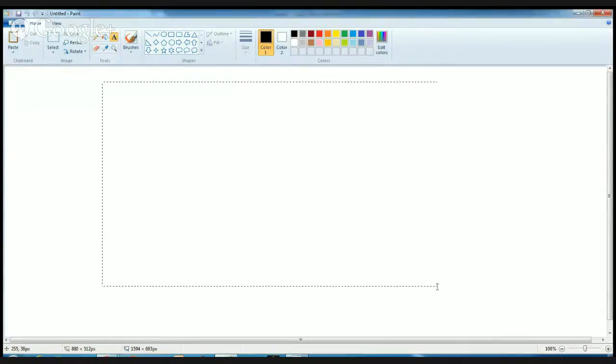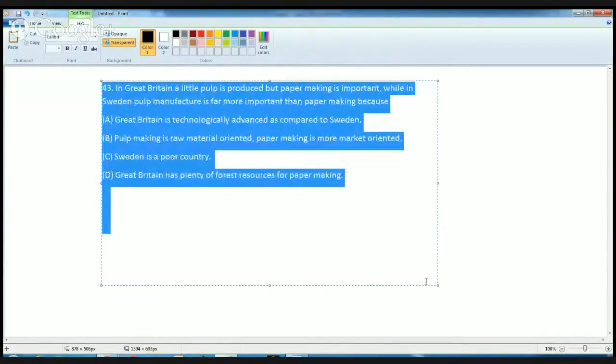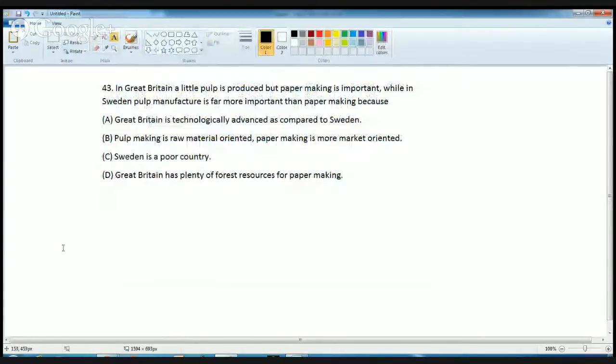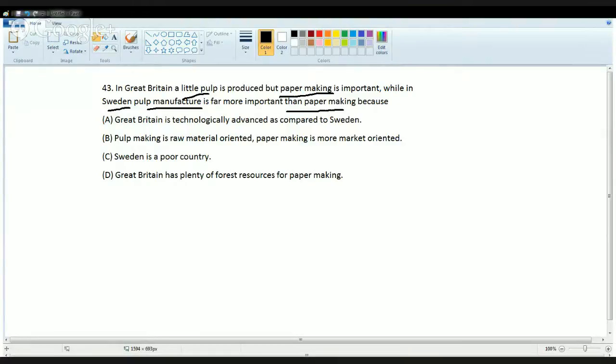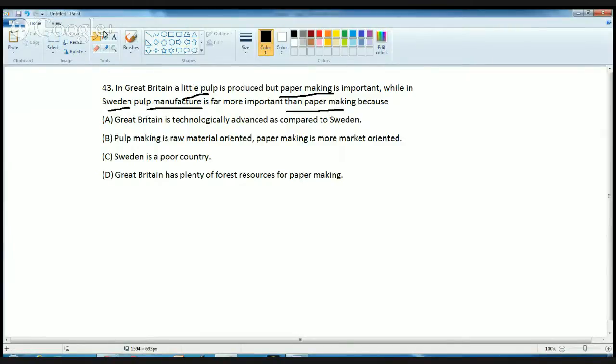Great Britain and Sweden. These two countries are known for paper. So what is the thing here is in Great Britain, you have less pulp, but paper making is an important industry. While in Sweden, pulp is manufactured a lot and is more important than paper making. Why? So the correct answer here is pulp making is usually raw material oriented. So it's near the source of raw material. Transportation is very costly, so whatever is there is near the source of raw material. So pulp making in Sweden is near the raw material source.